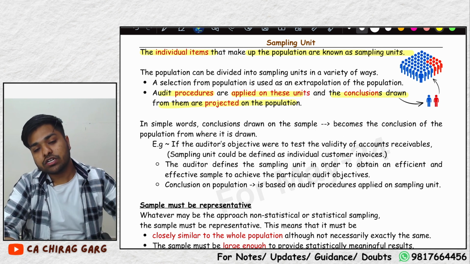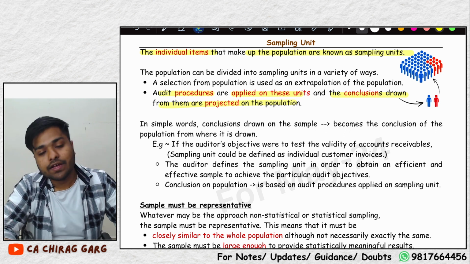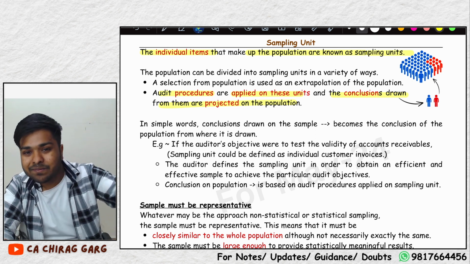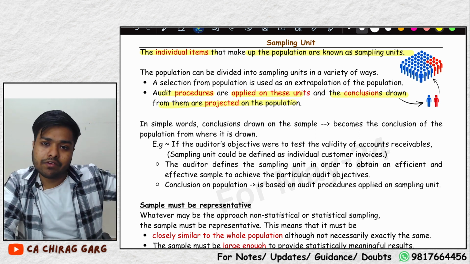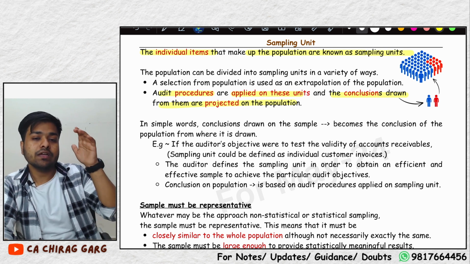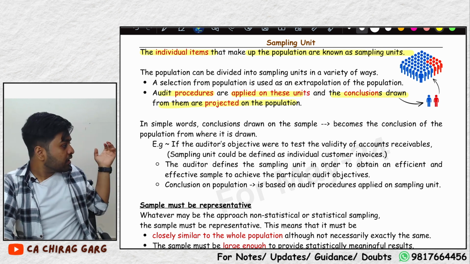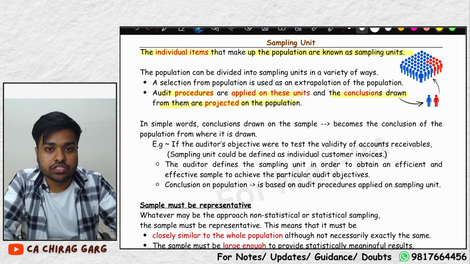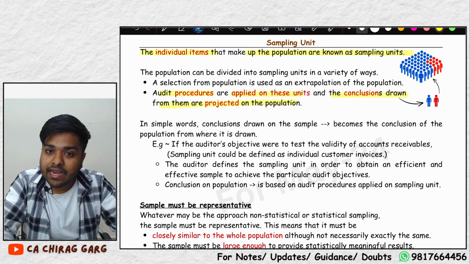We called 10 students on stage. We asked some questions. 5 students replied and 5 students were blank. So we projected that 50% of the class understood the topic and 50% of the class did not understand the topic. What we just did was project the conclusions to the whole of the population. Do you understand now, sir?